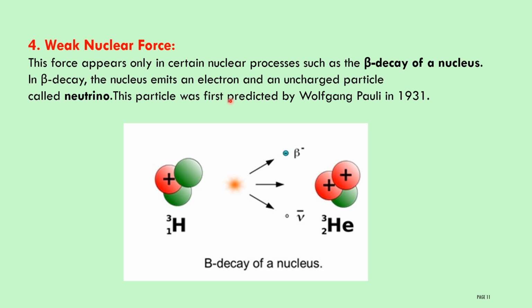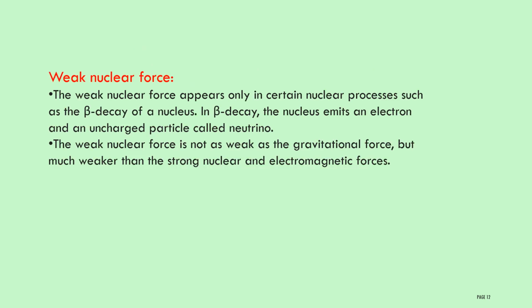This is very, very important. Weak nuclear force: here you can observe hydrogen. If beta decay of a nucleus is involved, then it will give helium. This weak nuclear force appears only in certain nuclear processes such as beta decay of a nucleus. When this beta decay happens, the nucleus emits an electron and an uncharged particle called a neutrino.